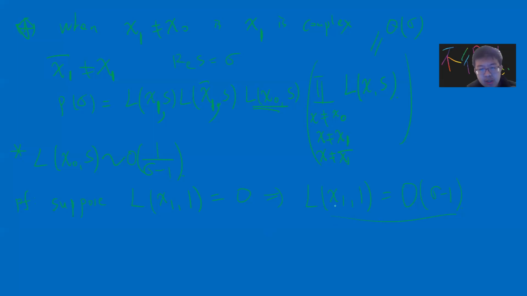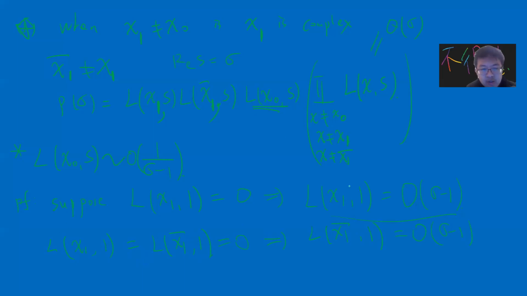But then you can easily show that L of chi1 of 1 is the same as L of chi1 bar of 1. It's a very simple exercise that you can check, because you can take the conjugate of the series and prove this. If one is 0, then the other will also be 0. So this gives you that L of chi1 bar of sigma will be O of sigma minus 1.